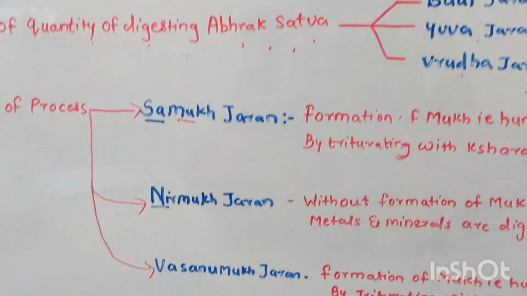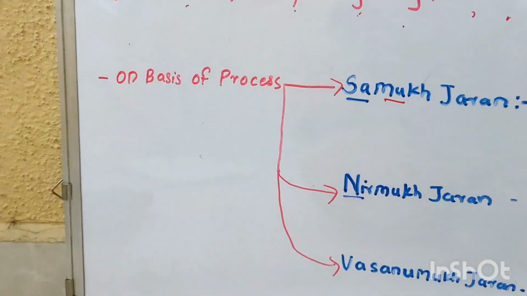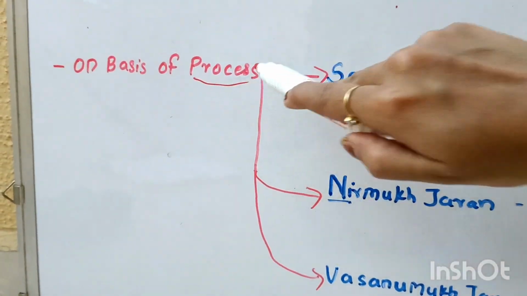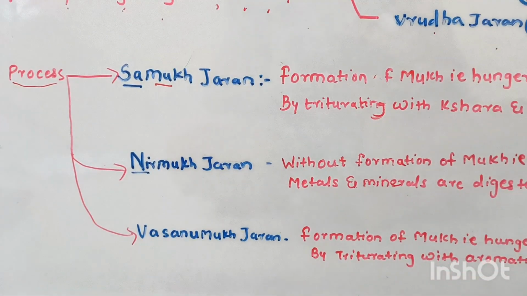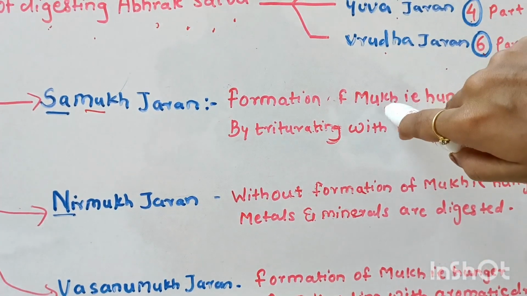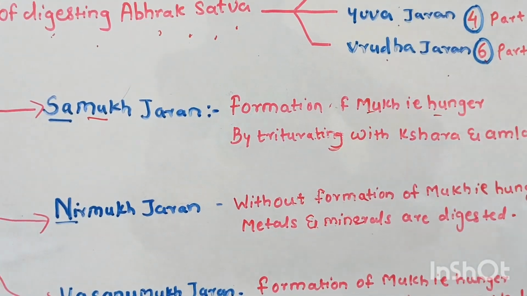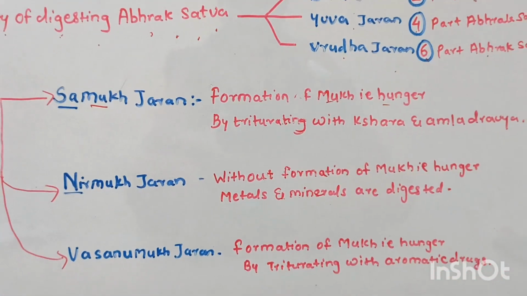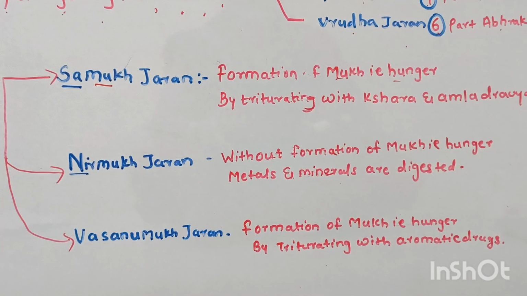Now the type which is based on process. What does Mukha mean? Mukha means forming hunger, that is, forming an empty space, you can say.